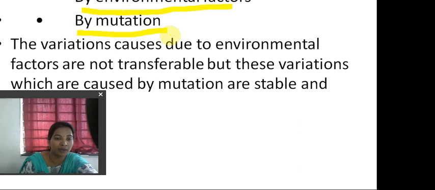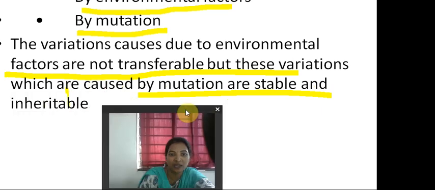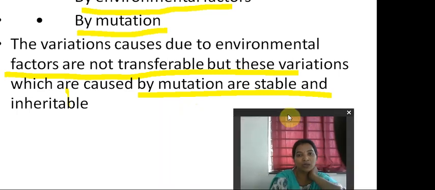The clones may develop variations by environmental factors and by mutation. Environmental factors are things like sunlight, temperature, humidity and so on. Mutation means sudden heritable changes in our body. The variations caused by environmental factors are not transferable, but the variations caused by mutation are stable and also inheritable. So this is how variations can arise. Some of them are stable and inheritable.